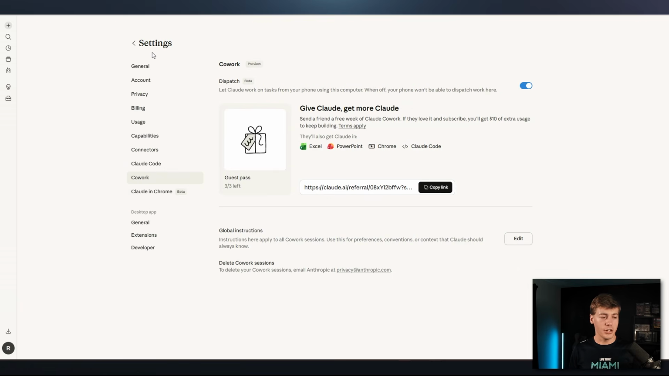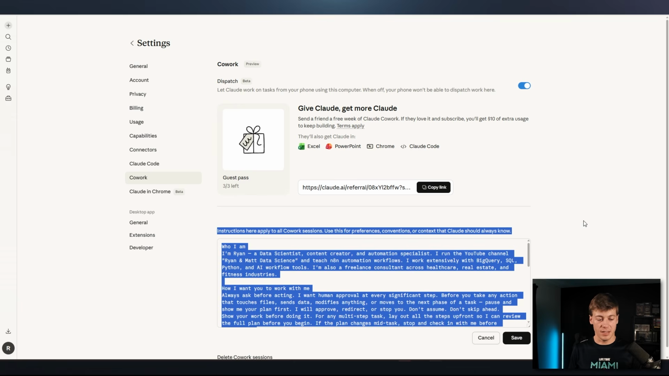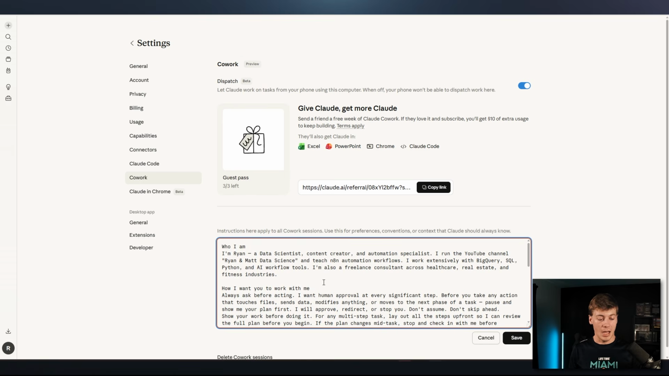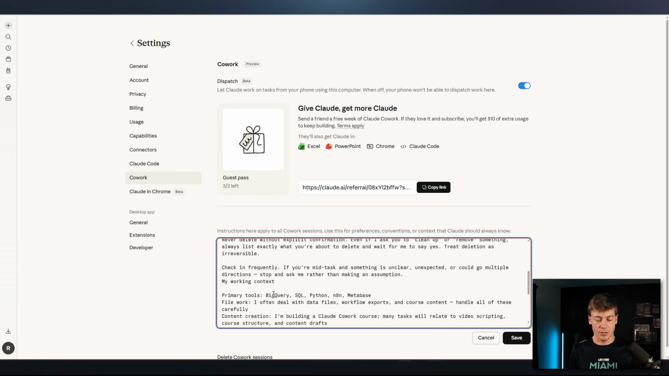The first one is if you actually go into your account settings, this is actually kind of hidden. You can see that there is global instructions. So instructions here to apply to all Cowork sessions. Use this for preferences, conventions, or context that Claude should always know. And you can actually just edit this file directly over here. You can see I put who I am, how I want you to work with me, etc. And obviously you can build this out directly here in the chat.